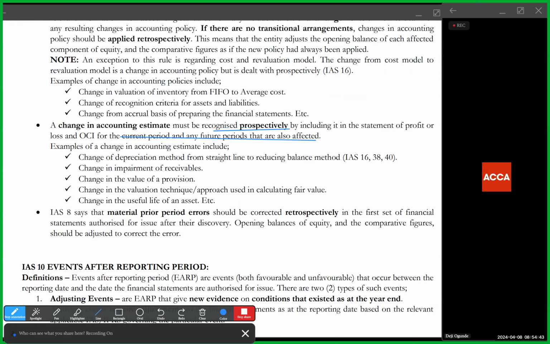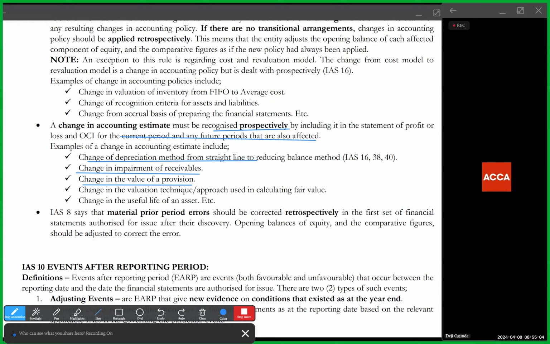So this is a normal change. This is a change in impairment of receivables, a change in depreciation method from straight line to reducing balance, a change in the value of a provision. Basically, a change in accounting estimate is a change in how you calculate assets and liabilities, not necessarily the principles applied. The principles are still the same.